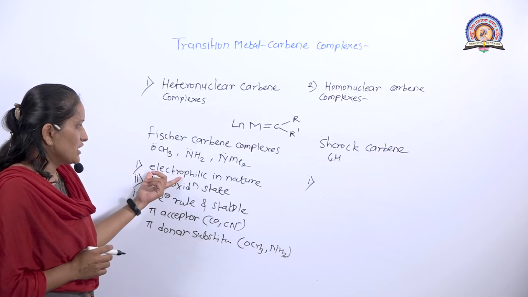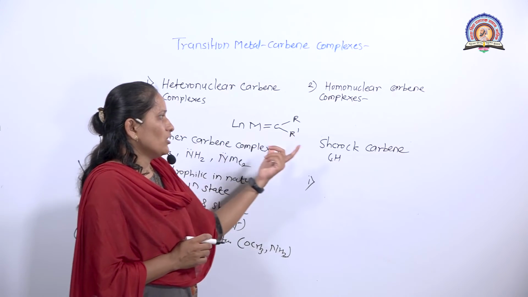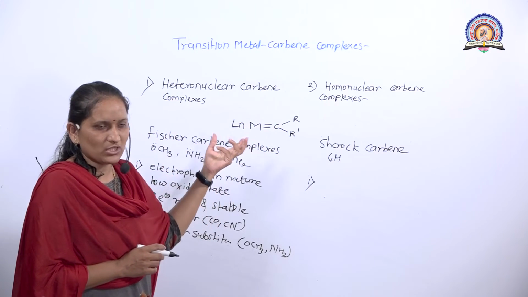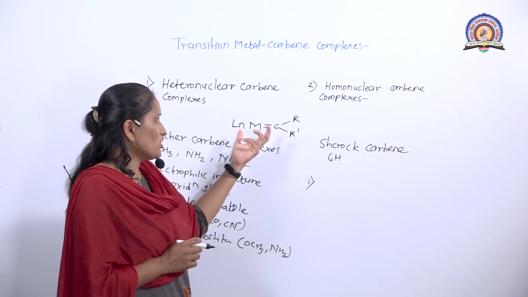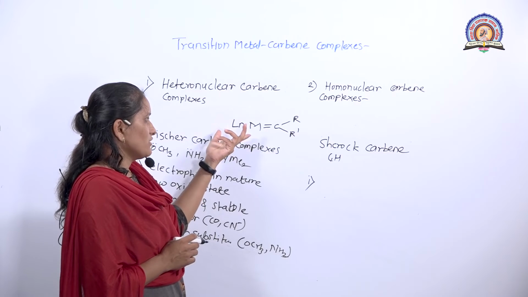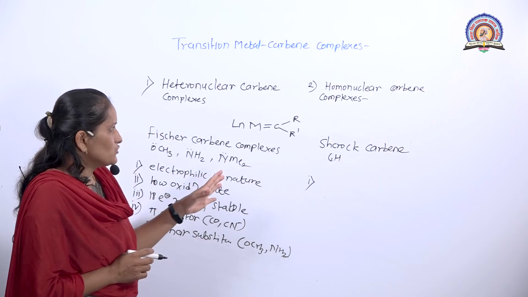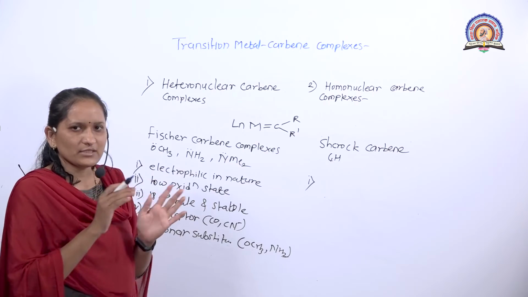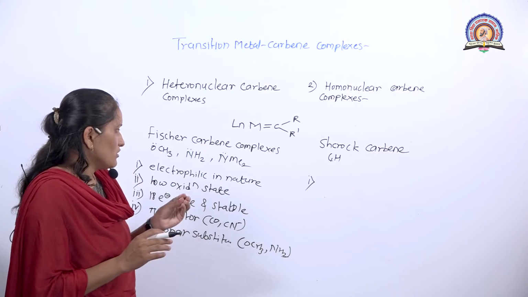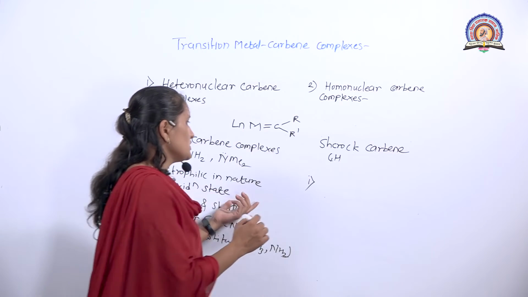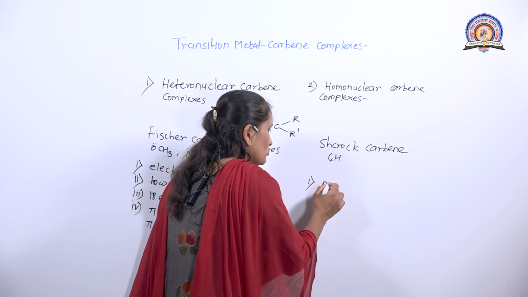This carbon becomes electrophilic in nature. But in Schrock carbon complexes, there is no pi donor substituent or pi acceptor ligand present on the carbon and metal respectively. Therefore, naturally, the carbon is nucleophilic in nature, since the negative charge is more on the carbon. Therefore, this carbon is nucleophilic in nature.